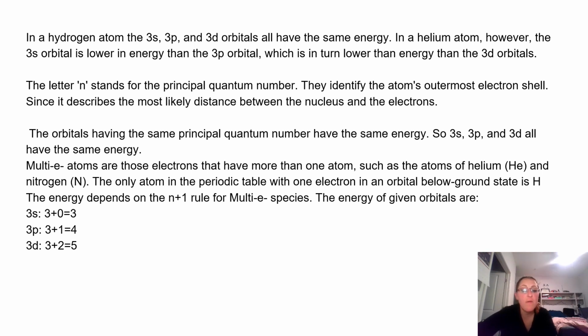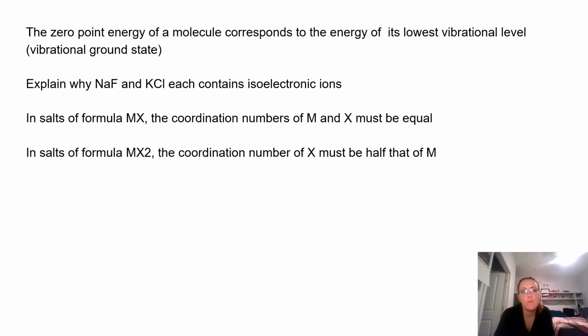The energy depends on the n+l rule for multi-electron species. The energy of a given orbital: 3s is 3 plus 0 equals 3, 3p is 3 plus 1 equals 4, and 3d is 3 plus 2 equals 5. The zero-point energy of a molecule corresponds to the energy of its lowest vibrational level, the vibrational ground state.